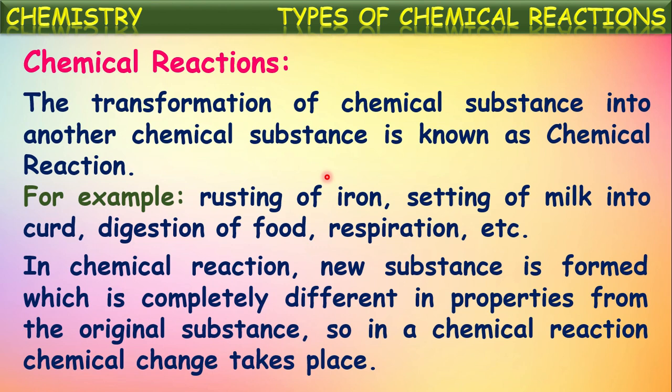So, in a chemical reaction, a chemical change takes place. That is why it is also known as chemical change, because the initially taken substance is converted into a new substance. A new chemical substance is formed in this change. And one more point to be observed here is that the properties of the new substance formed will be entirely different from the substances initially taken. That is why it is called chemical change or chemical reaction.